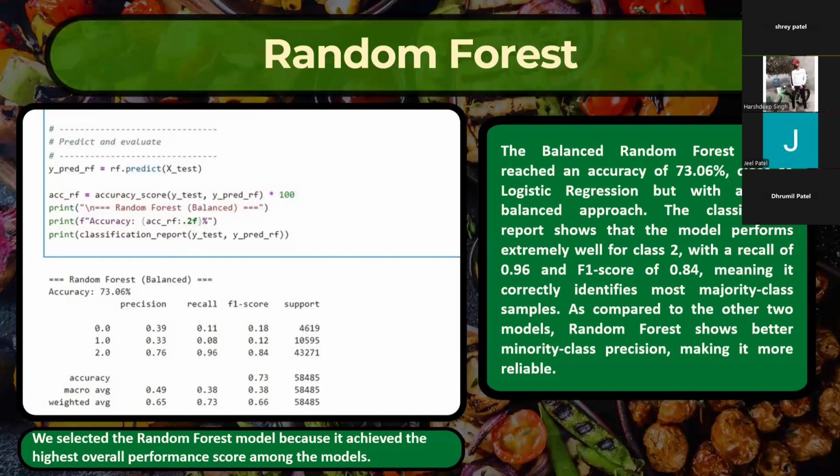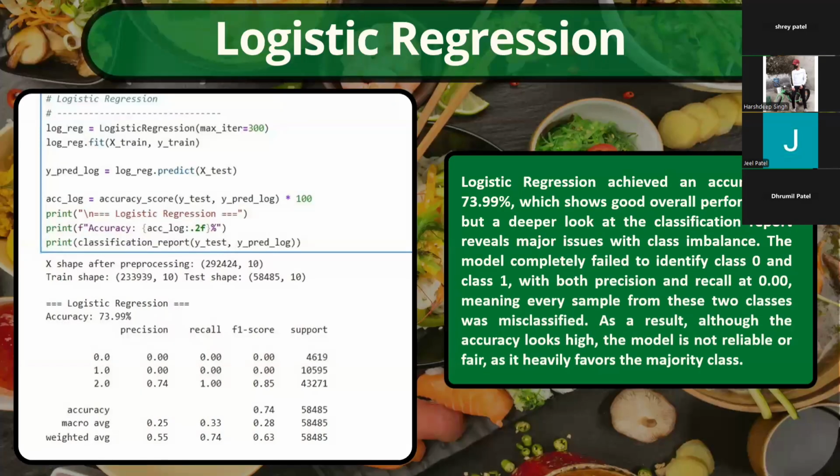Then we tried logistic regression. Here also there is the same performance as KNN. When we tried it on our data, it gives a class 2 recall of about 73.99%, but as with KNN, class 0 and class 1 failed to give a recall, which is very low, like 0.00, which is very bad for our data. Then we tried our new model, which is the random forest.